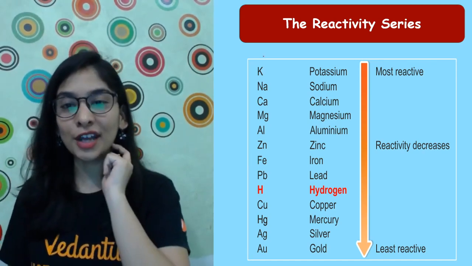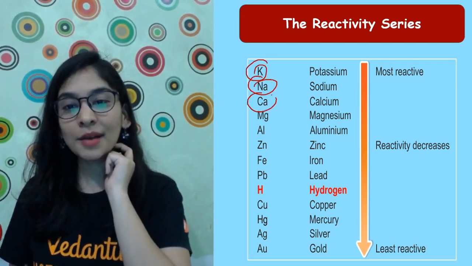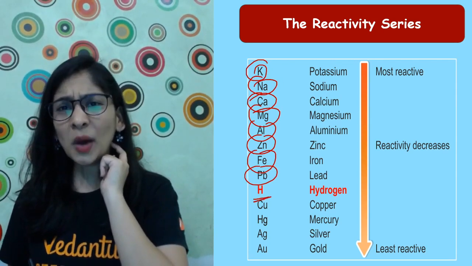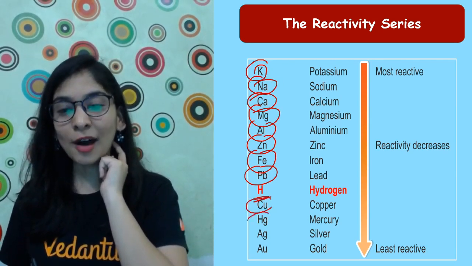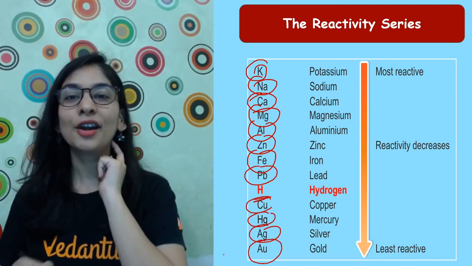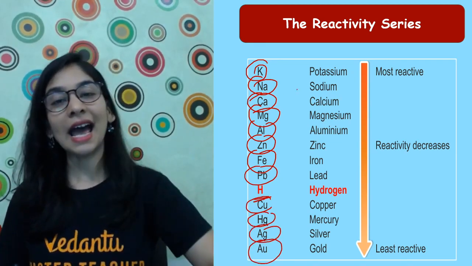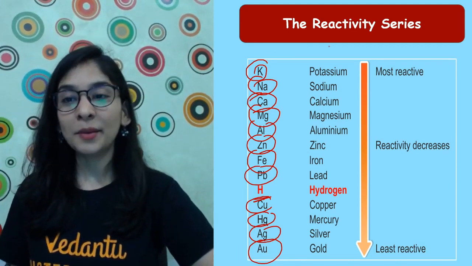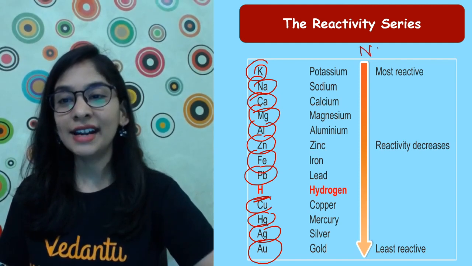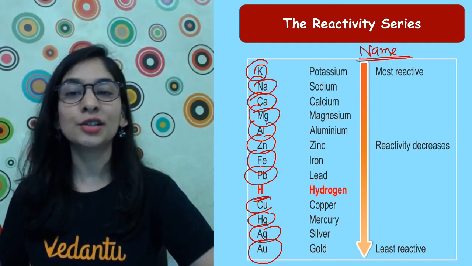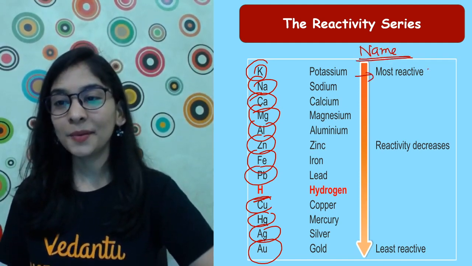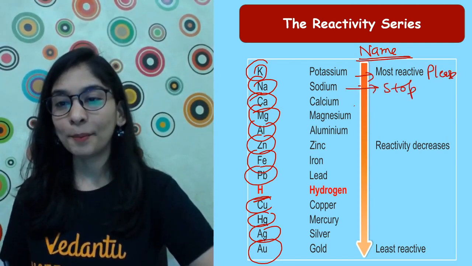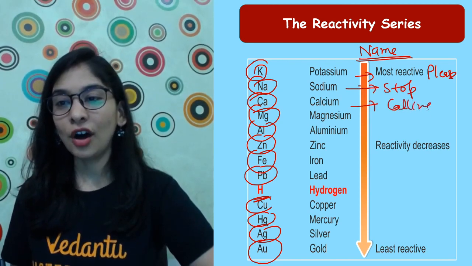The series is there in front of you. Potassium, sodium, calcium, magnesium, aluminium, zinc, iron, lead. Why hydrogen? We'll talk about that. Copper, mercury, silver, gold. How can you remember that? I'm writing it with all the possible mnemonics. So mnemonics will be related to what? Their name, not their symbol. Do remember it. So this potassium, I'll call it please. Sodium, stop. Calcium, calling.